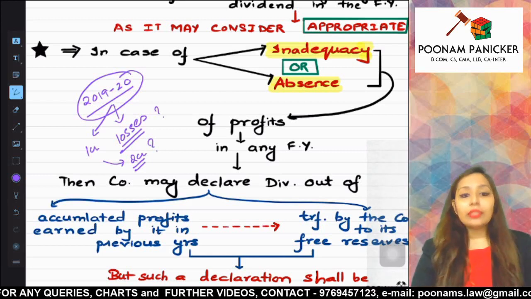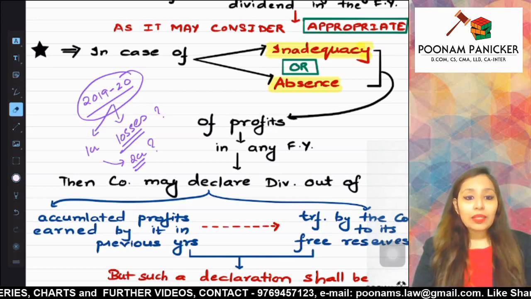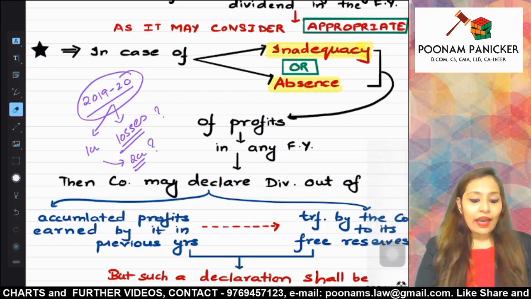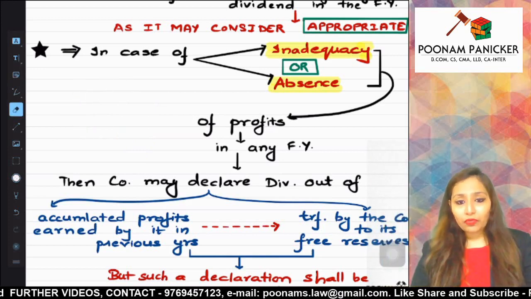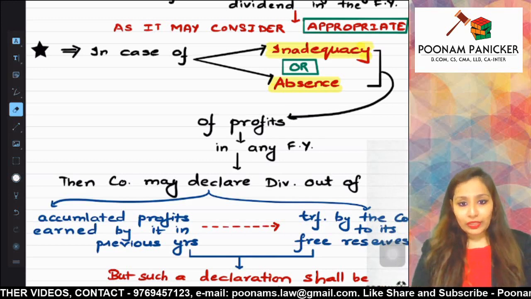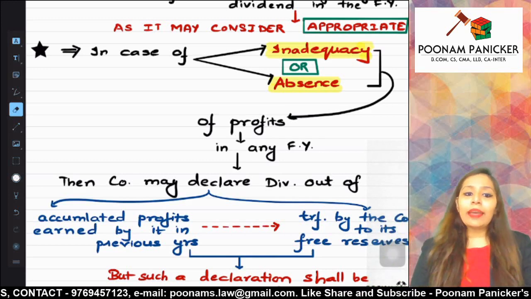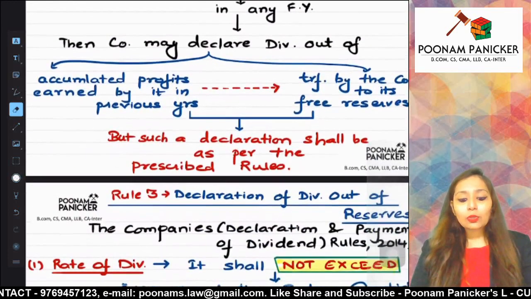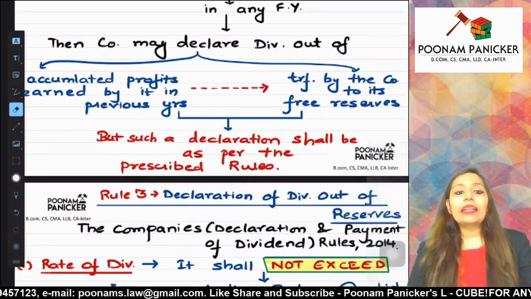Now if this is the question, for this there is a specific provision which has been created under the Companies Act, which says that in case the company is suffering from inadequacy of profits or absence of profits in any financial year, then the company is still allowed to declare dividend. What are the sources for declaration of dividend in case of inadequacy of profits?